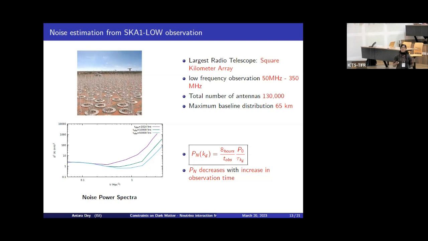To generate this noise power spectra, we have used the cosmic variance from the beam-averaged power spectra. We have not taken into account the trace power spectra. And we have also taken the optimistic limit of the foreground model, that it is completely removed after modeling, so that the entire k space is allowed for observation.